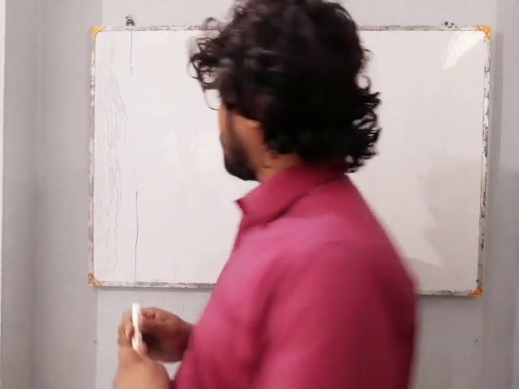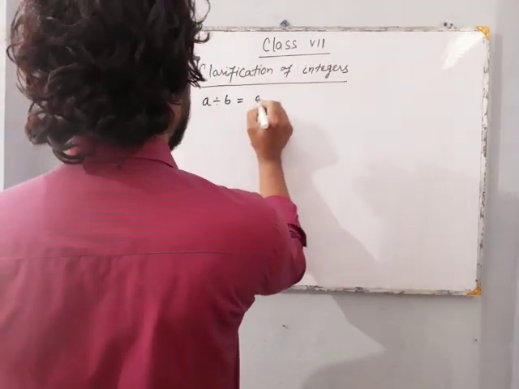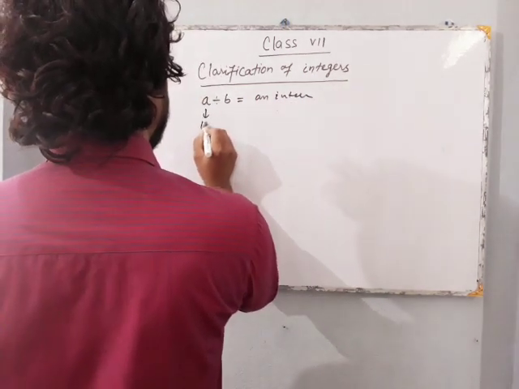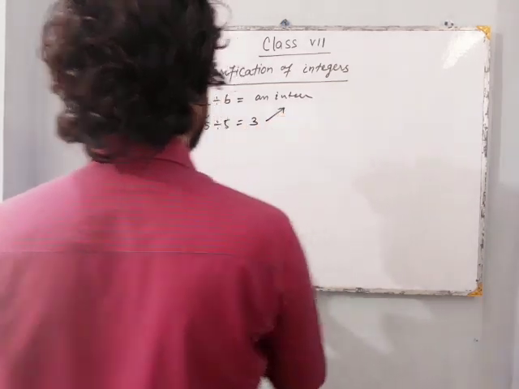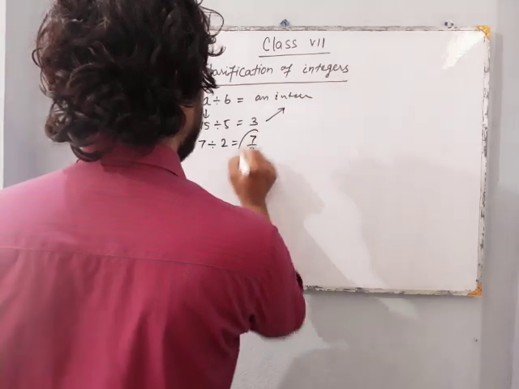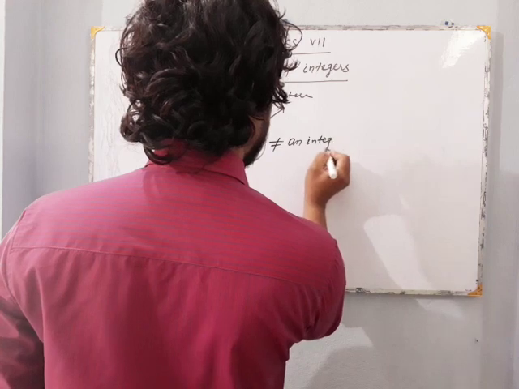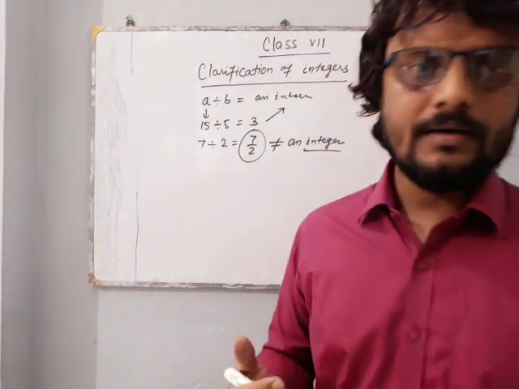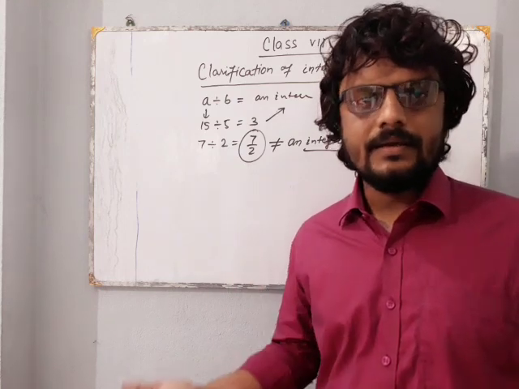Suppose a divided by b is equal to an integer. Okay? a is equal to 15 divided by 5, then we get 3. 3 is an integer. But when we divide 7 by 2, we get 7 by 2, which is not an integer. Both cases can happen. Your result may be an integer or may not be an integer.